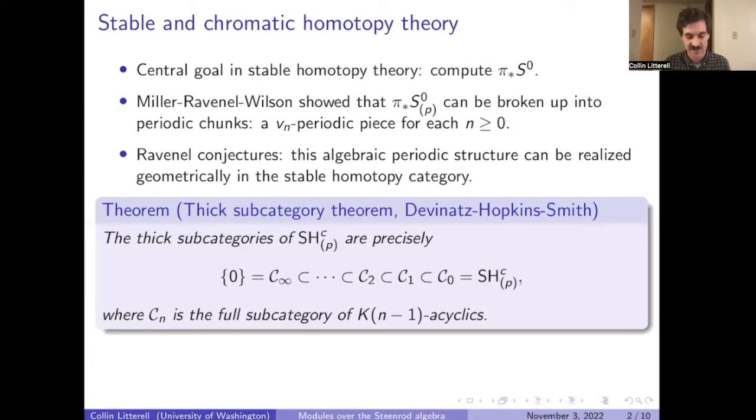This says that if we look at the stable homotopy category of finite p-local spectra, the thick subcategories are, as displayed in this picture, a nice chain where each C_n is the full subcategory of K(n-1) acyclics. We should emphasize that each of these C_n's is intimately related with v_n periodicity. So this thick subcategory theorem is telling us about the global periodic structure of the stable homotopy category.